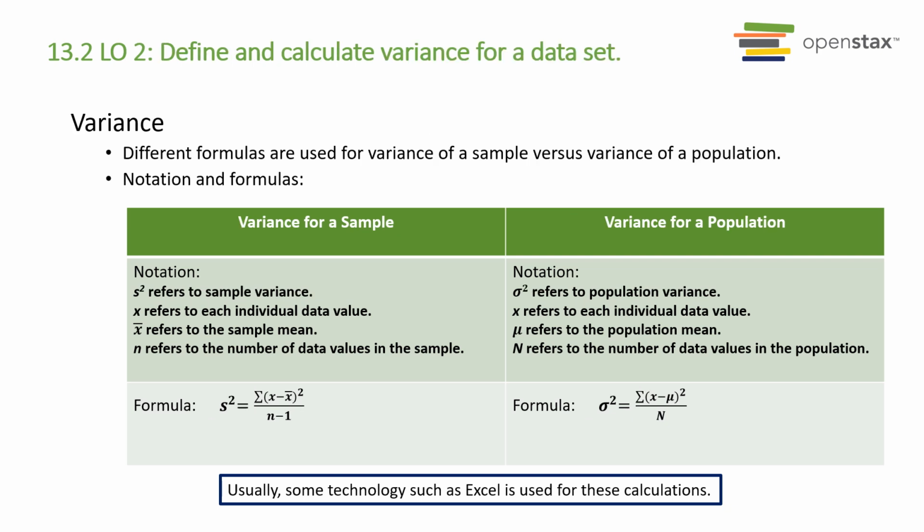Variance also provides a measure of the spread of data values. The variance of a data set measures the extent to which each data value differs from the mean. The more the individual data values differ from the mean, the larger the variance. Both the standard deviation and the variance provide similar information.